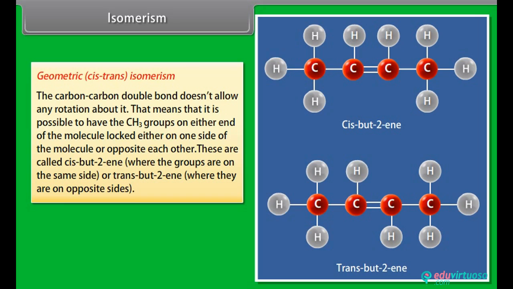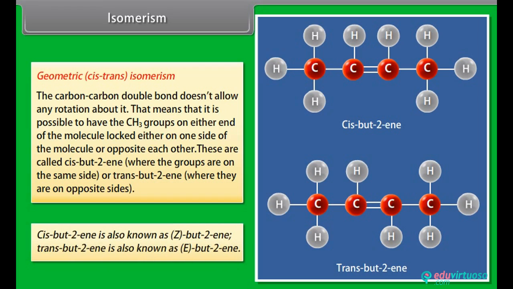These are called cis-but-2-ene, where the groups are on the same side, or trans-but-2-ene, where they are on the opposite sides. Cis-but-2-ene is also known as Z-but-2-ene. Trans-but-2-ene is also known as E-but-2-ene.